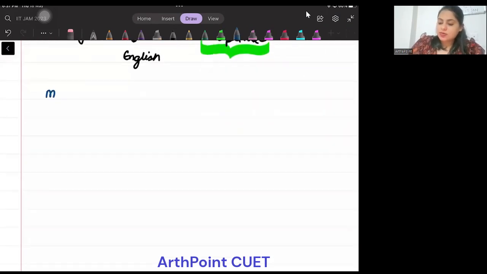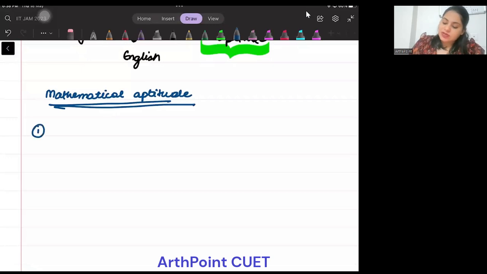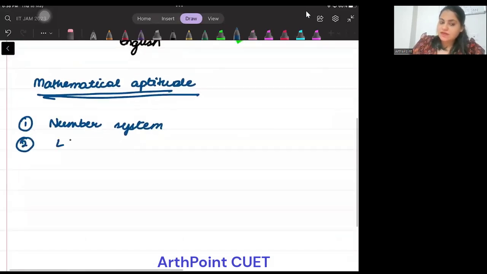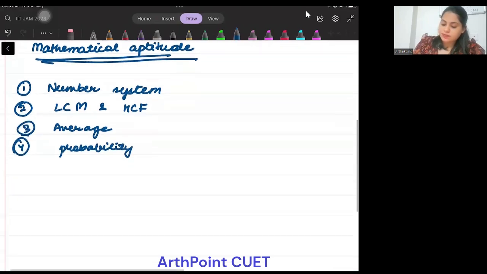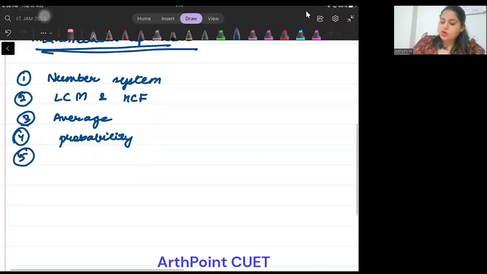In mathematical aptitude, we have number system, LCM and HCF, average, probability. Beta, for each of these topics, I will give you notes also, don't worry. Not probability. Probability तो stats में हो जाता है. अभी यहाँ पे छोड़ देते हैं.